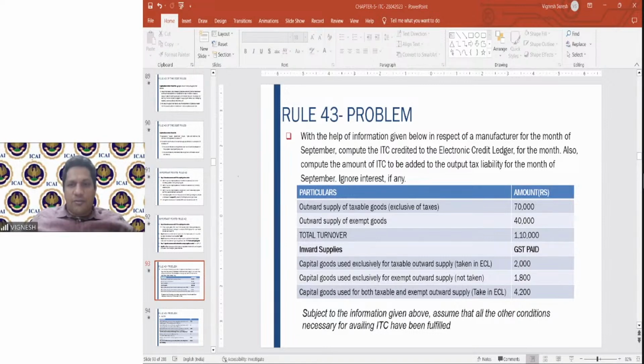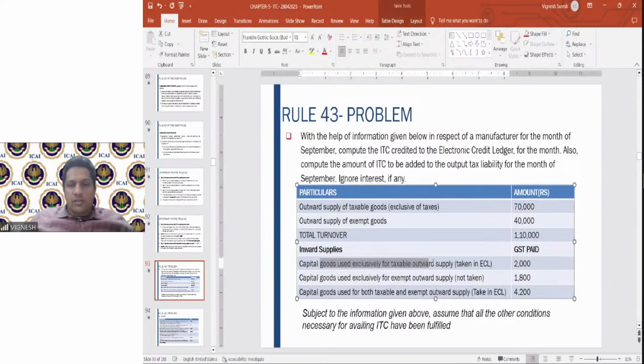After you get the 6,200, you will have to find out the common input tax credit which has to be reversed. Now, what is the common input tax credit? This one, anyway, is exclusively used, so total input tax credit is available.